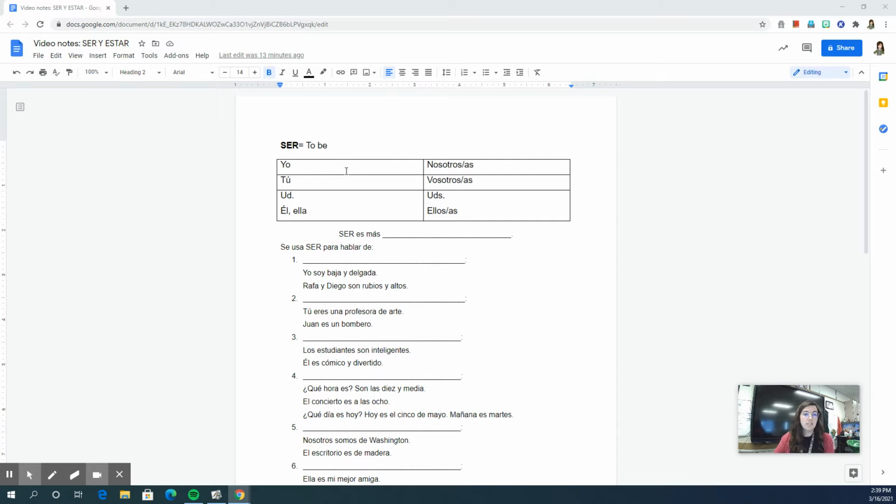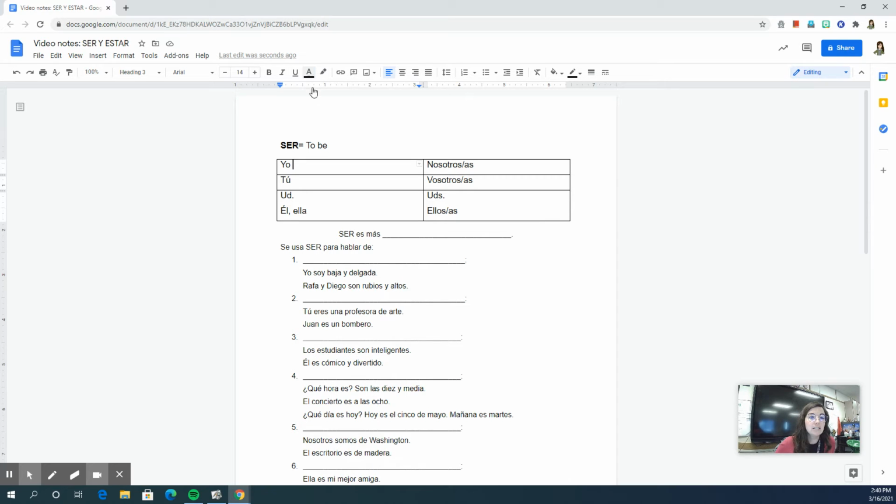So, we're going to start with ser because it is the verb that we have gone over the most. So it's just a nice review to go over how to conjugate them. Ser and estar are very important verbs in Spanish. Unfortunately, they are rebels. They're irregular verbs, so they don't follow the rules very well. And that means we just kind of have to memorize how to conjugate them and when to use them.